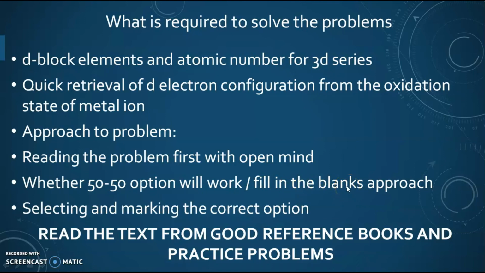So we have already seen that when there is only one compound or one parameter, then it is better to solve the problem, then go and find out what is the correct option. The 50-50 option can be worked out when we have more than one parameter or more than one compound in the problem. Then it is very important to select and mark the correct option.